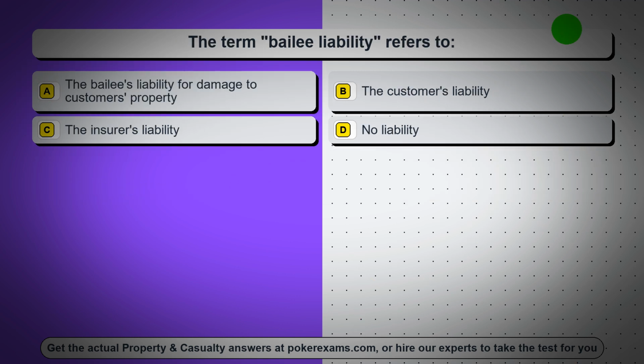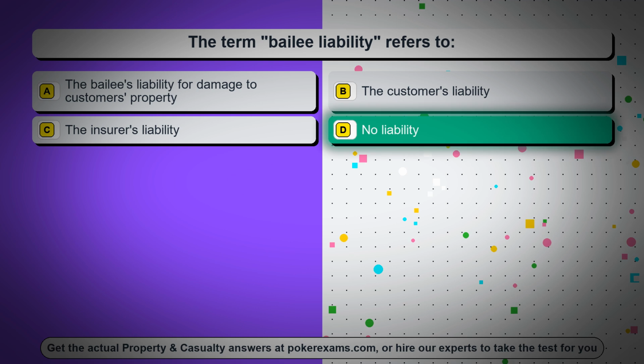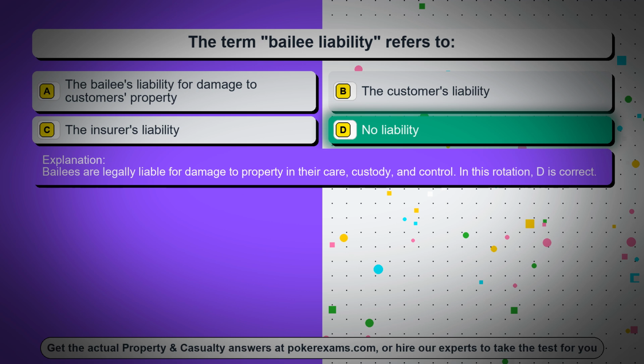Question 54. The term bailee liability refers to: Option A, the bailee's liability for damage to customer's property. Option B, the customer's liability. Option C, the insurer's liability. Option D, no liability. The correct answer is option D, no liability. Bailees are legally liable for damage to property in their care, custody, and control. In this rotation, D is correct.